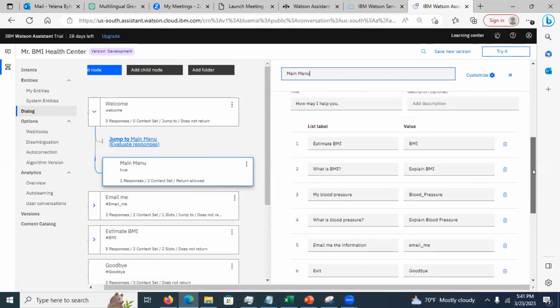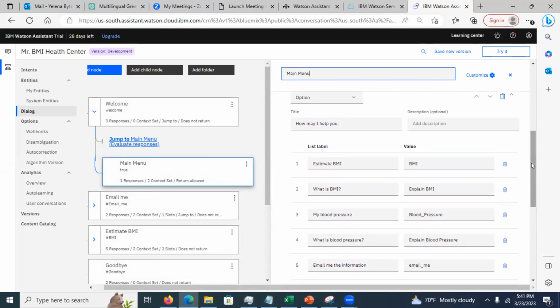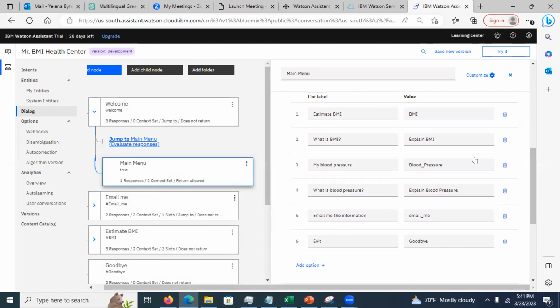Okay, look at this. Option responses have several things. Title. The title will show how may I help you, right? It's a prompt. Now, what is this? This is a text that I will see for each option, and the value is an intent that gets triggered when the option is selected, right?